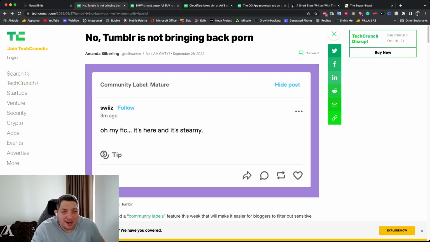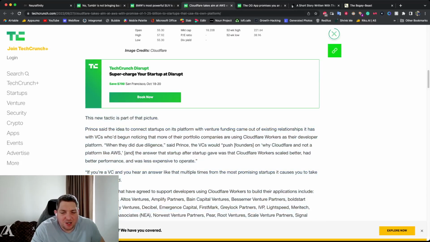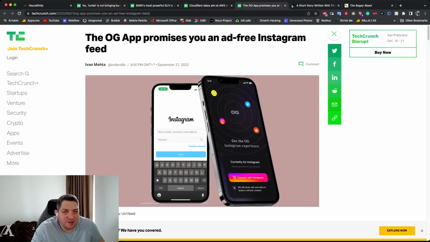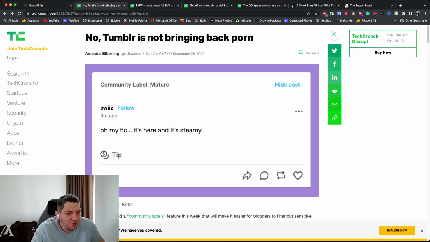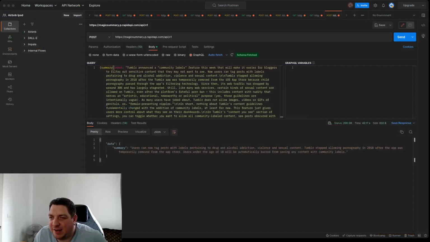So we have 4 articles here from TechCrunch and I'm too lazy to read them, so let's get summaries of them. So this Tumblr article, what I would do is I would come to my text document where I've replaced all of the line breaks with /n, and I have ran it.